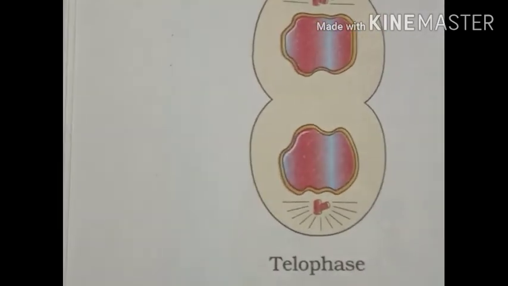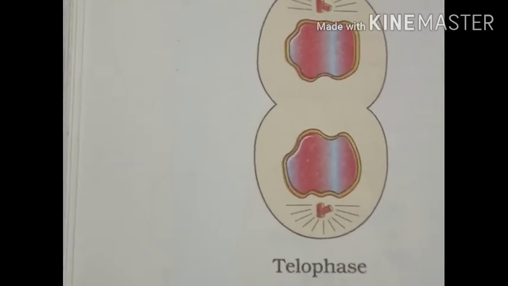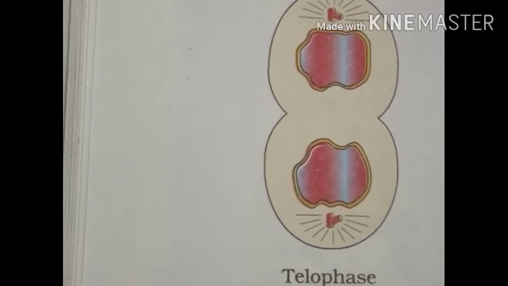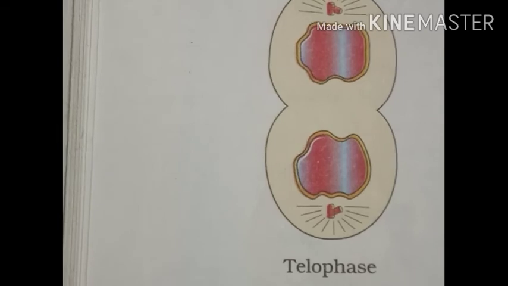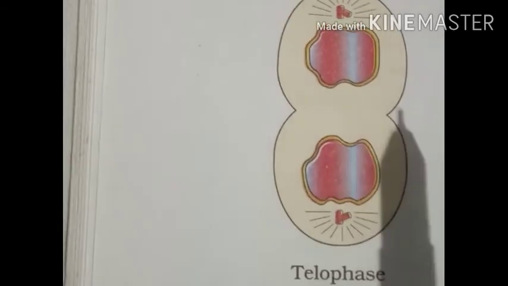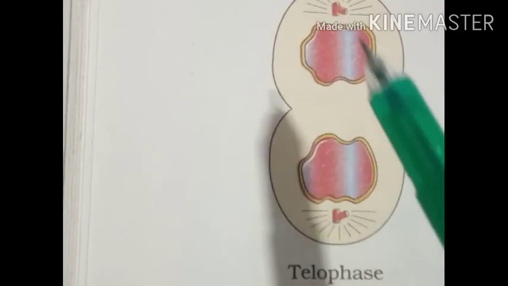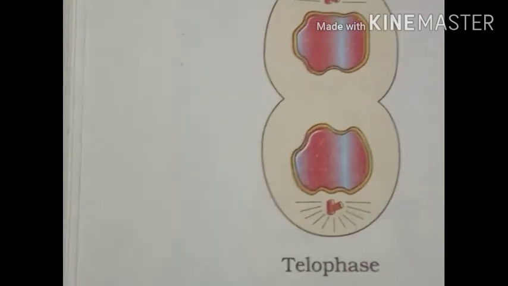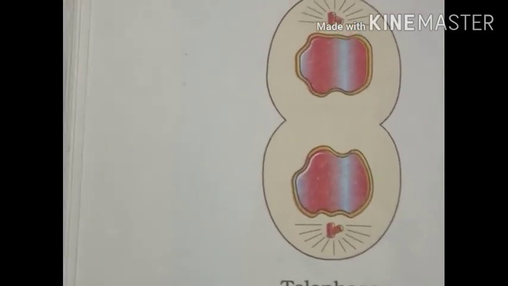So the nucleus has been divided and karyokinesis is over, and the other cytoplasmic organelles like the Golgi complex and endoplasmic reticulum start reforming again. In the prophase stage, we discussed that they had disappeared. At this stage, they reform themselves.